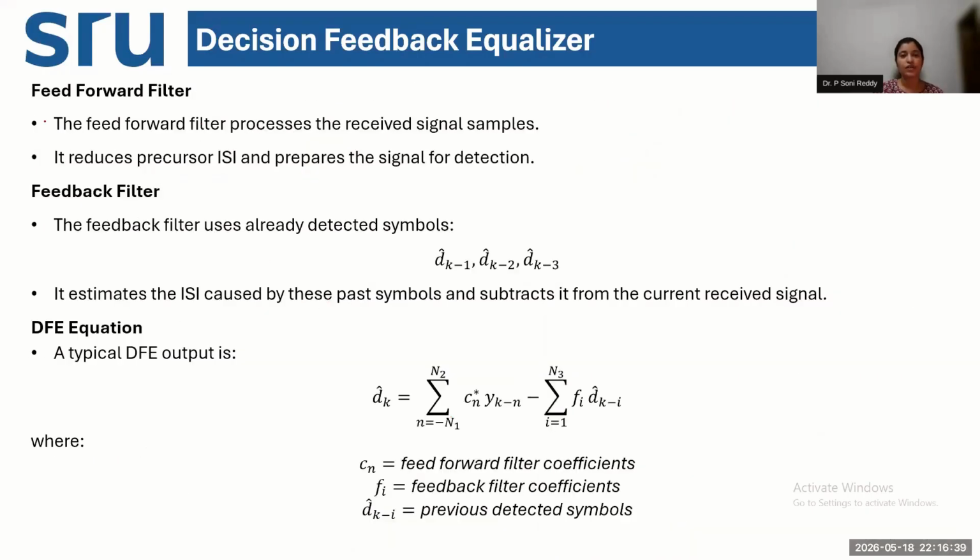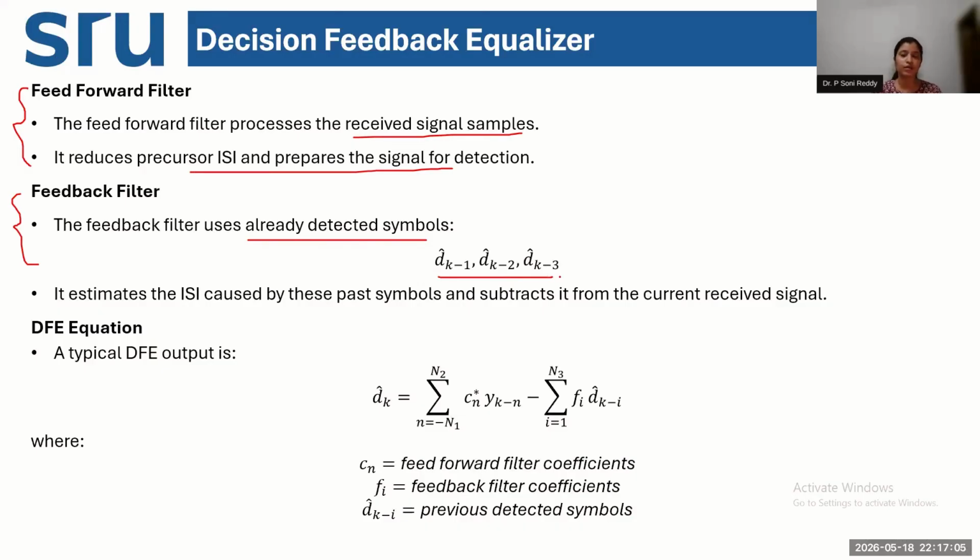So in decision feedback equalizer, there are two filters, feed forward filter and feedback filter. Feed forward filter will receive the signals and it will remove the ISI before the decision is done for the future symbols, and feedback filter is for already detected symbols. Already detected means past symbols, dk minus 1, dk minus 2, dk minus 3.